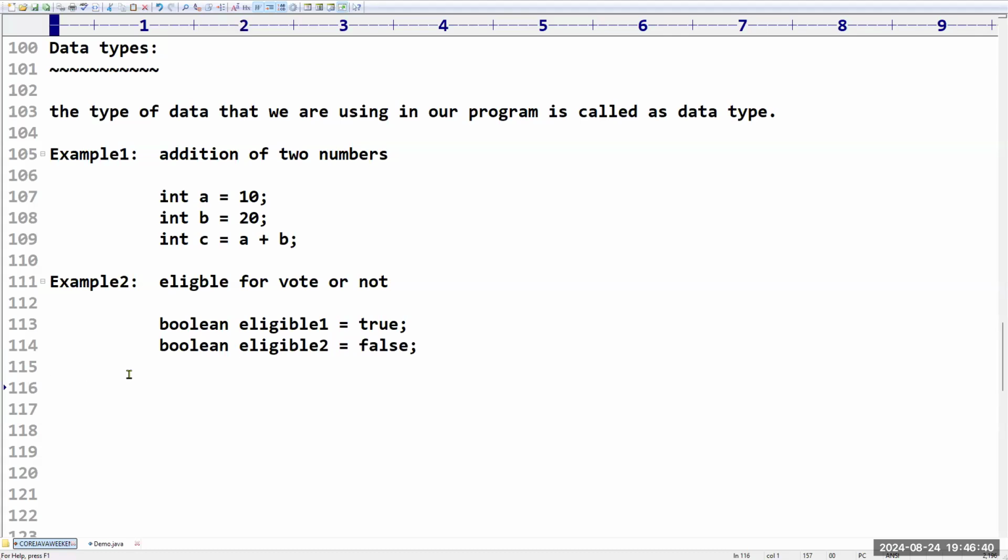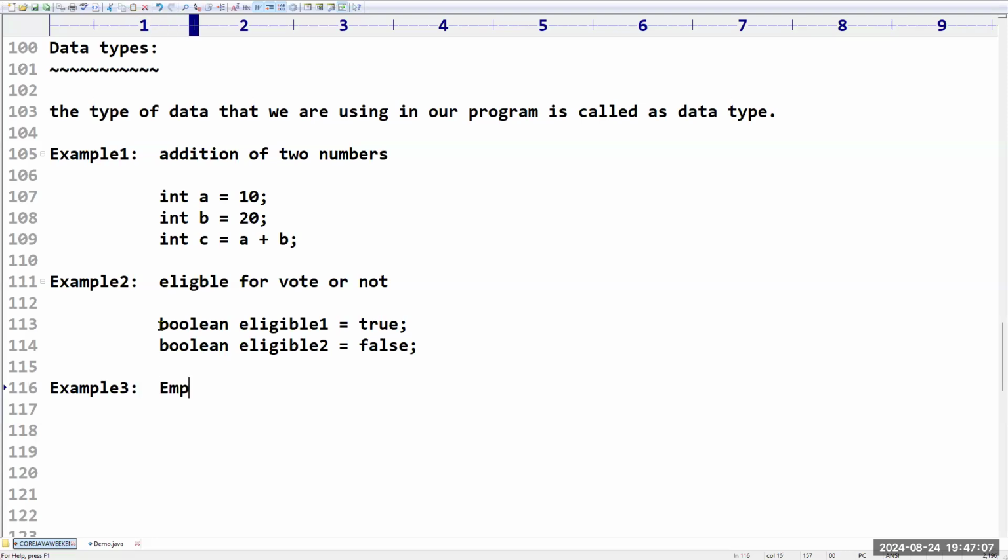Sir, this one is called as what? Data type. What type of data you are using in the program, at the very beginning itself, compulsory we have to define. Such type of concept is called as what? Data types. Sir, everyone got some idea? Yes, sir. Then one more example I want to take, just a real time example.